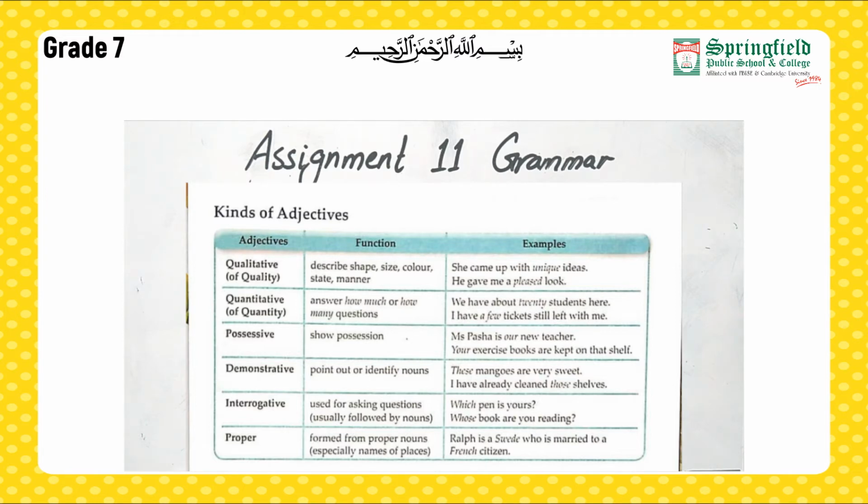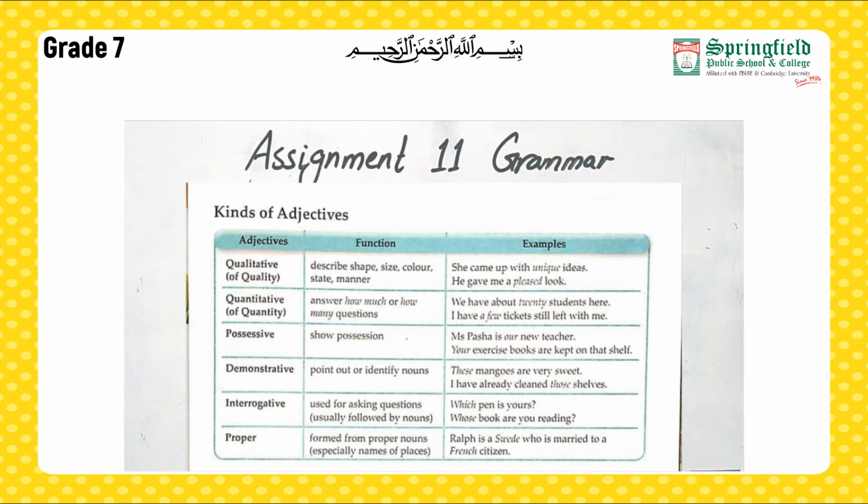Interrogative. Interrogatives are used for asking questions, usually followed by a noun, right? So basically, interrogative, you can clearly see it is related to questions, right? So the question words are included in those. Which pen is yours? So which here is your interrogative adjective. Whose books are you reading, right? Whose here is again your interrogative adjective.